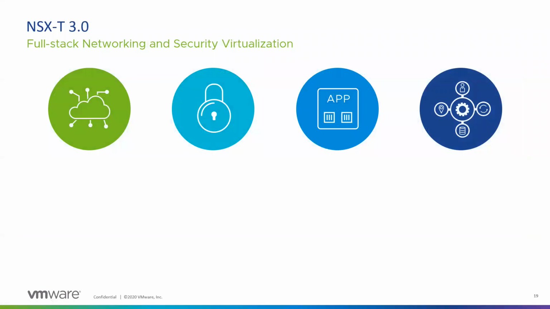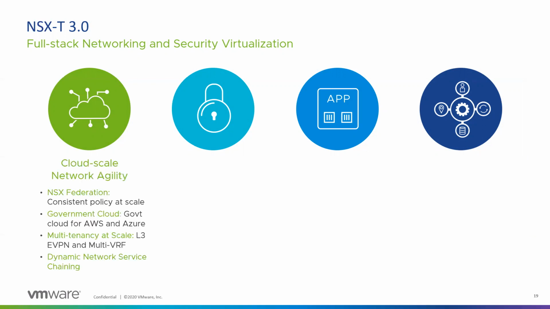So now I'll talk about the key new features in NSX-T 3.0. The first set is the clouds. We are now going ahead with full-blown support for the cloud environment, where we are adding support for federation. Federation is where you can manage your multiple deployments from a central console, and it supports different types of either on-prem data centers or NSX Cloud, and VMC on AWS is something we are going to support in future with federation.